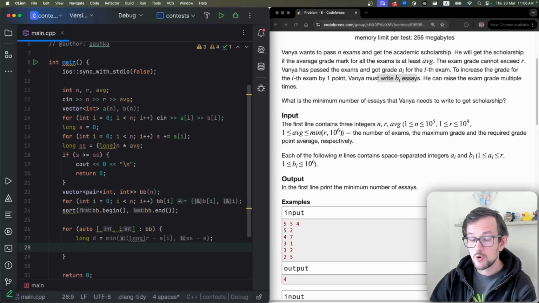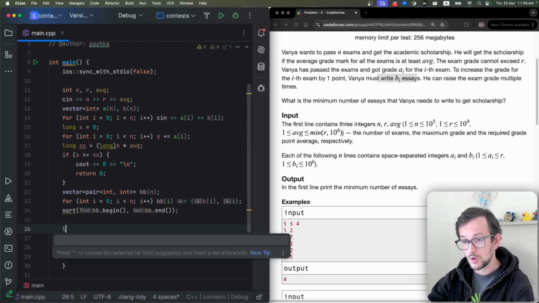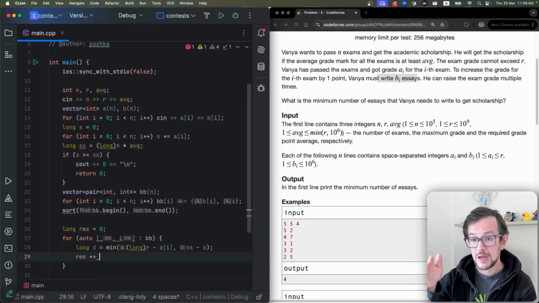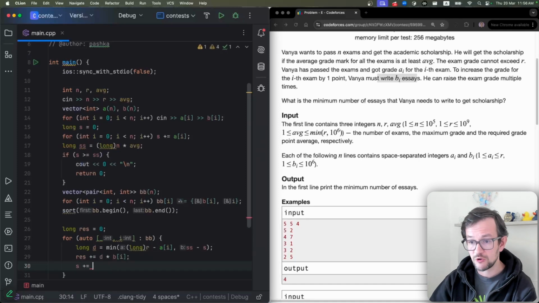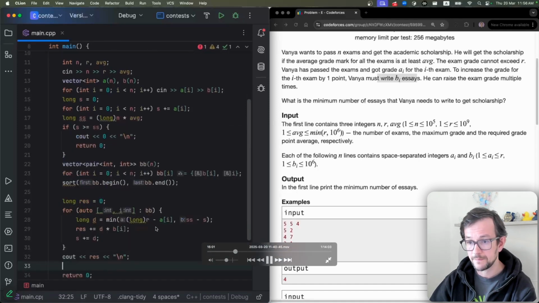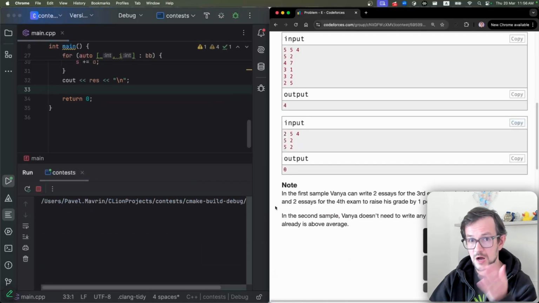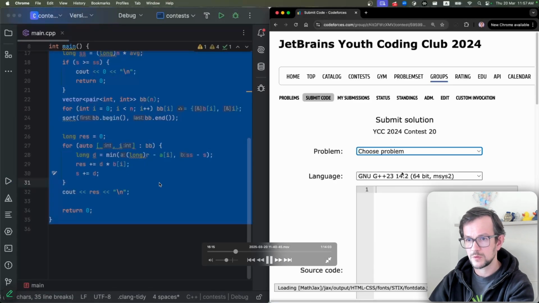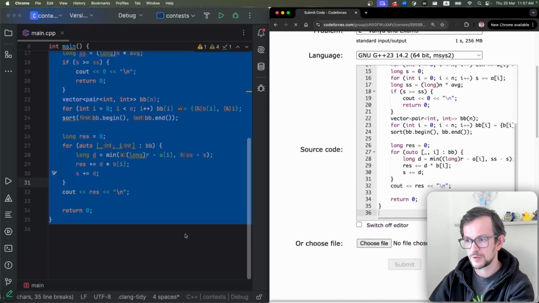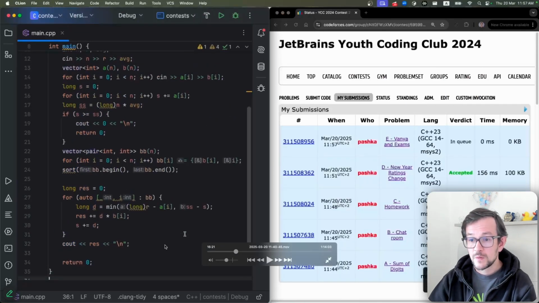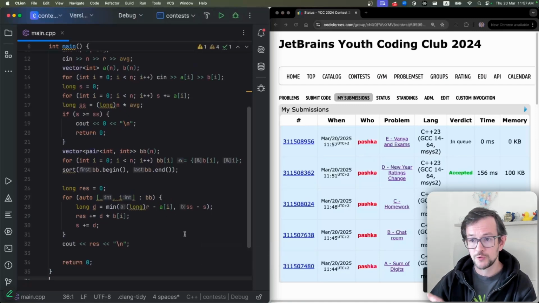So I'm going from the cheapest elements to the most expensive elements, and every time I look at the element and see how much I can increase this value. I can increase it by the minimum of these two values. I cannot increase it to more than r, so this is the limit of how much I can increase this element. And I also don't want to increase it more than needed for s.